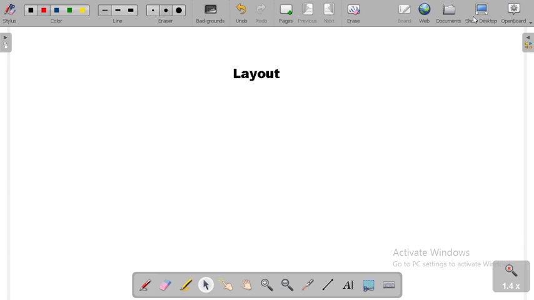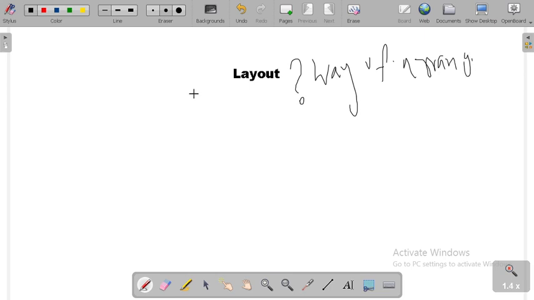So layout is nothing but a way of arrangement of your components. That is the meaning of layout. So if we are asking what is layout, we will say this is the way of arrangement. So हम कहेंगे way of arrangement of our data, right? So we have to discuss about that. How can we arrange the data on our frame? That is the meaning of layout.